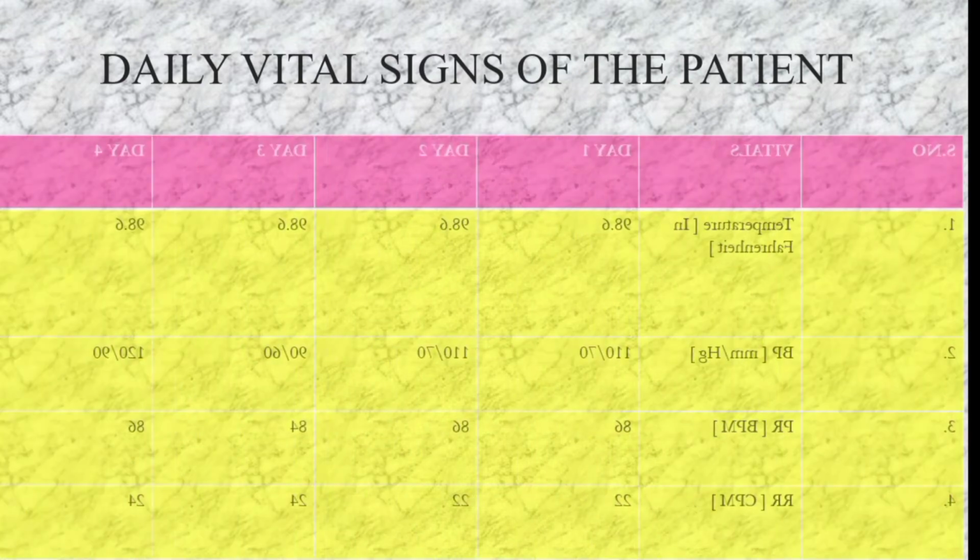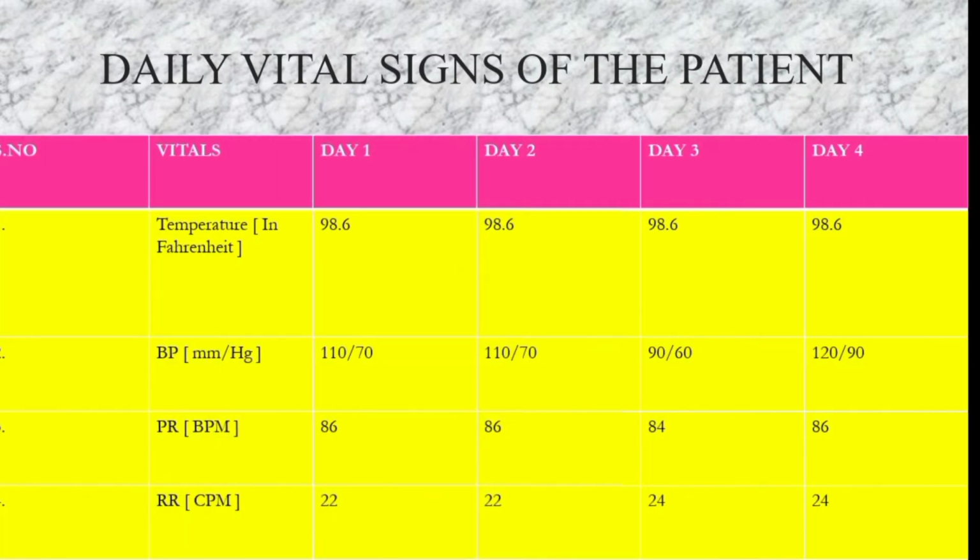So now these are the daily vital signs of the patient. The patient is not suffering with any fever condition, so that's why the patient's temperature is in a normal range, and the patient's BP is just slightly fluctuating, like 110/70, 110/70 in first 2 days, and on the third day it decreased to low BP hypotension condition, that is 90/60, and on day 4 it became normal.